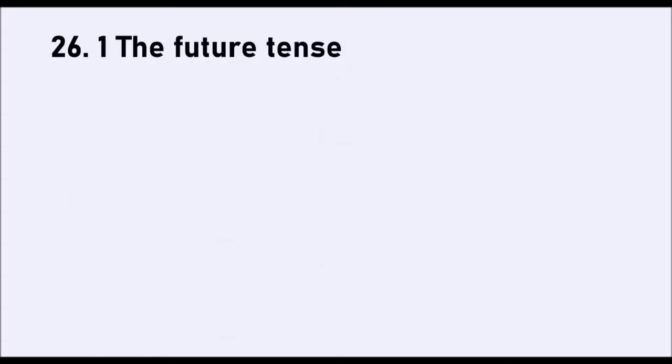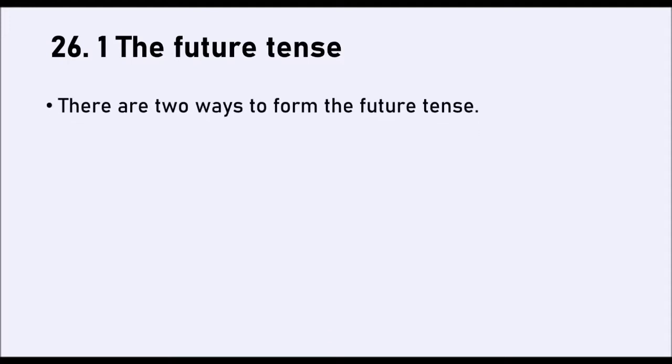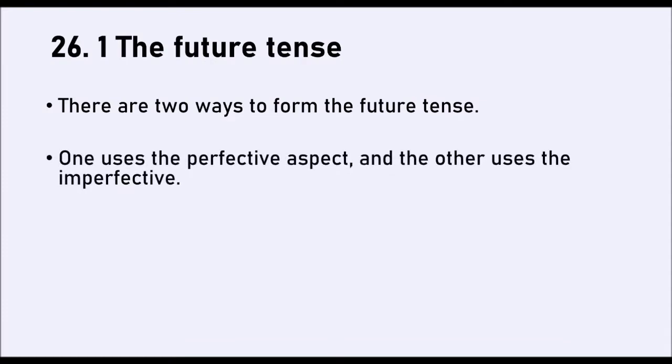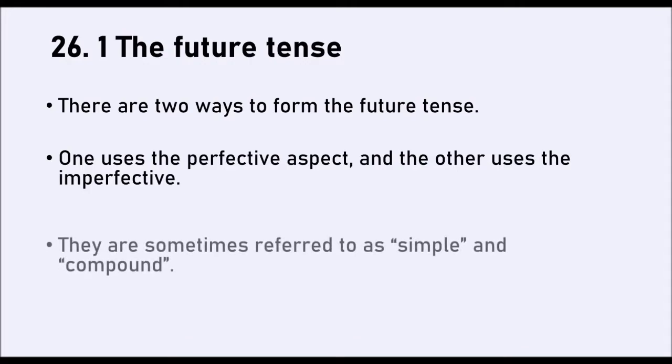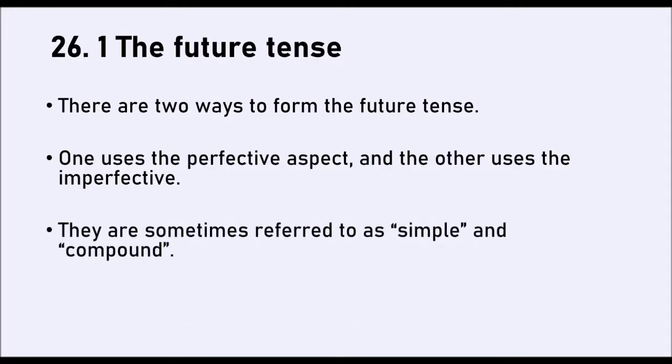As you may have gathered already after having watched lesson 23, there are 2 ways to form the future tense in Russian. One uses the imperfective aspect and the other uses the perfective, okay? And they're sometimes referred to as the compound and simple future tense. I also have to draw your attention to the fact that there is no equivalent of the near future tense in Russian. So in English that is I am going to do, I am going to play, I'm going to see. That does not exist in Russian.